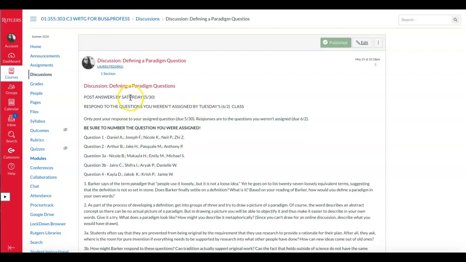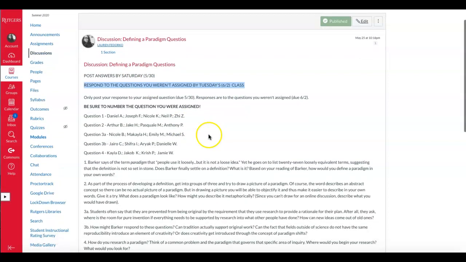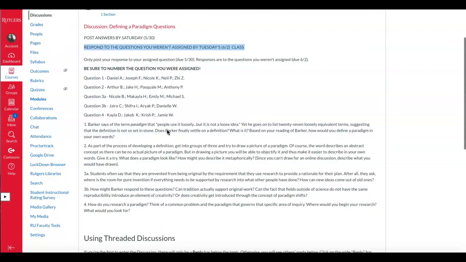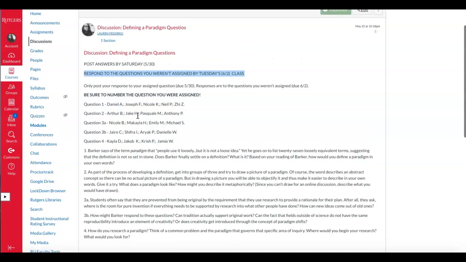And you'll see that there are 2 due dates. You're posting your answer by the 30th at midnight, and you're posting the responses by Tuesday's class. And Tuesday's class just means by midnight on Tuesday. So you'll see that you were all assigned a question, so you'll respond just to that question. You'll see some people started doing this. Once you respond to that question, you'll have to wait until everyone else uploads their questions, and then you'll have the opportunity to respond to the others. So if you were assigned question 1, you'll just have to respond to at least one of the question 2s, one of the 3A's, one of the 3B's, and one of the 4's, okay?